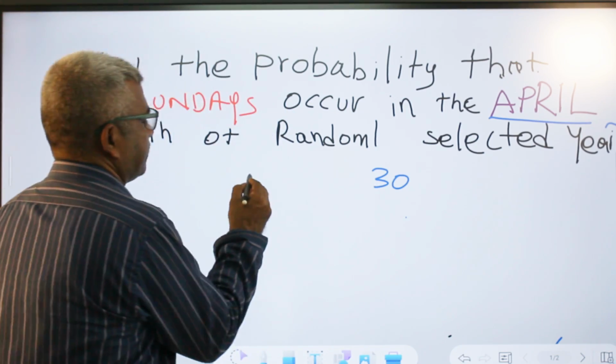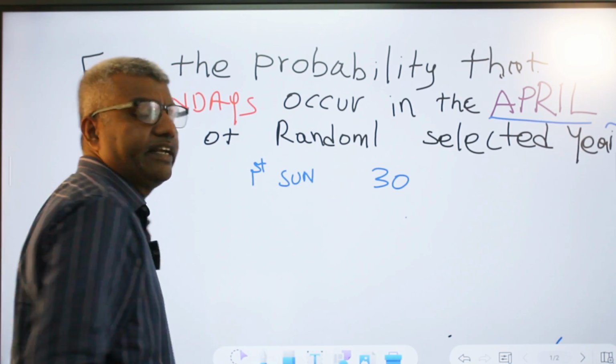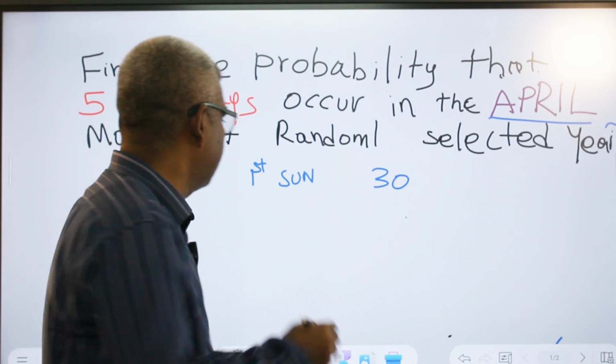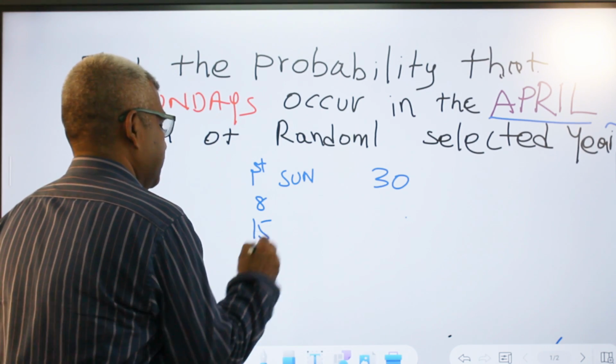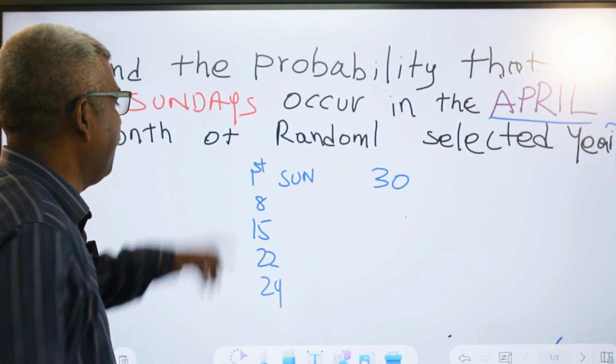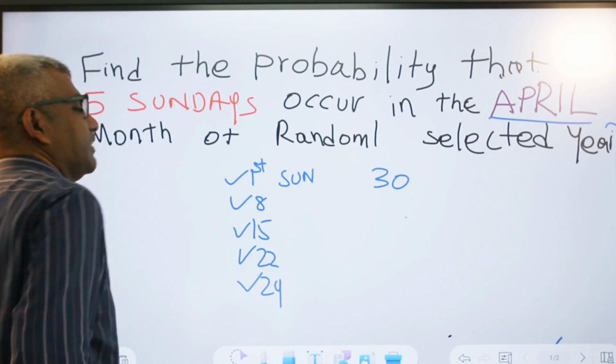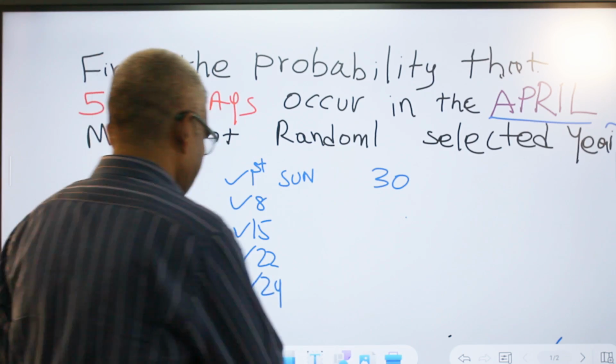Suppose April 1st is Sunday. Then when will the next Sunday come? 8th, 15th, 22nd, 29th. So 5 times Sunday will come, if April 1st is Sunday.